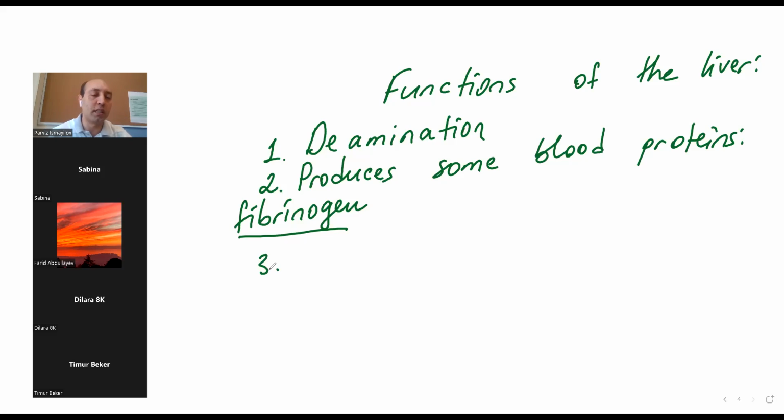This is the second function, guys. So the liver can make some blood proteins. Fibrinogen is one example. Another protein, which we are not learning in IGCSE, is known as heparin. It is also produced by the liver. You know, liver means hepatic, as in hepatic artery, from the name. Heparin is removing clots in the vessel if they happen inside.